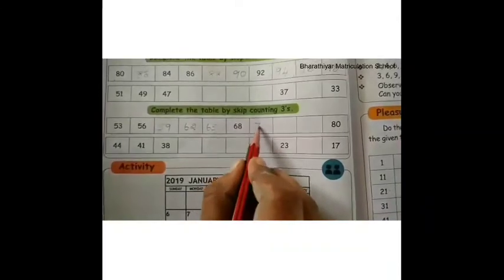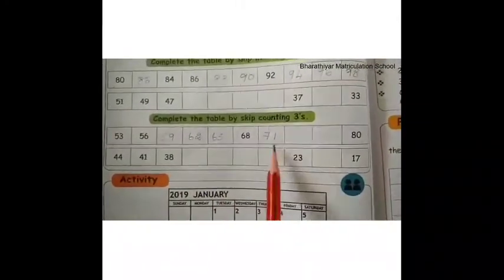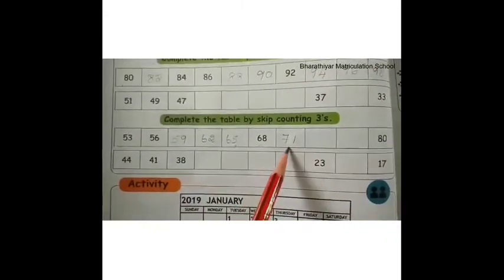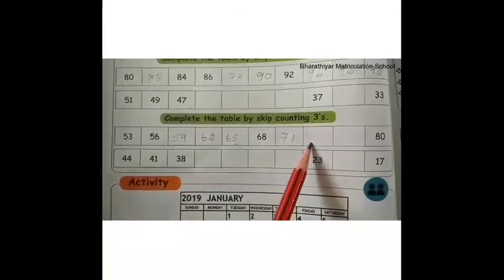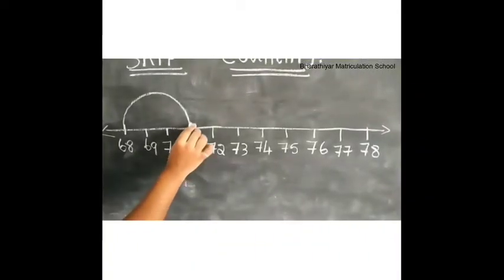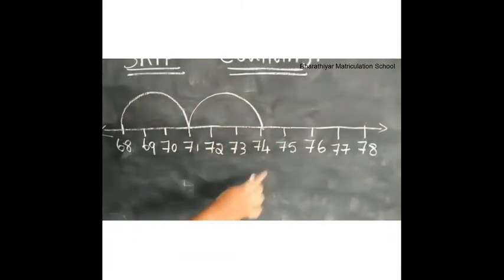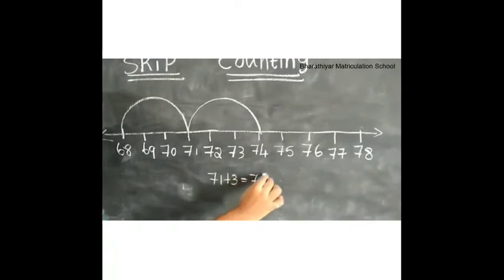Therefore, 71 is the next number to 68 in skip counting 3's. Now the number is 71. What is the next number to 71 in skip counting threes? If we add 3 to 71, we get 74. That is 71 plus 3 is equal to 74.